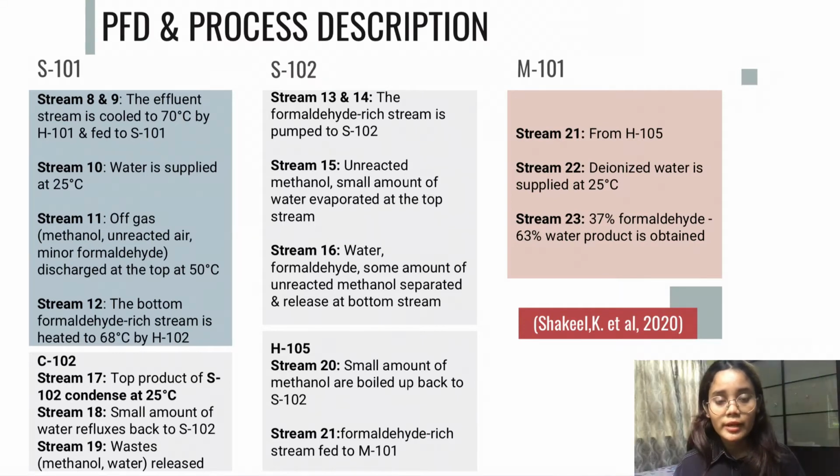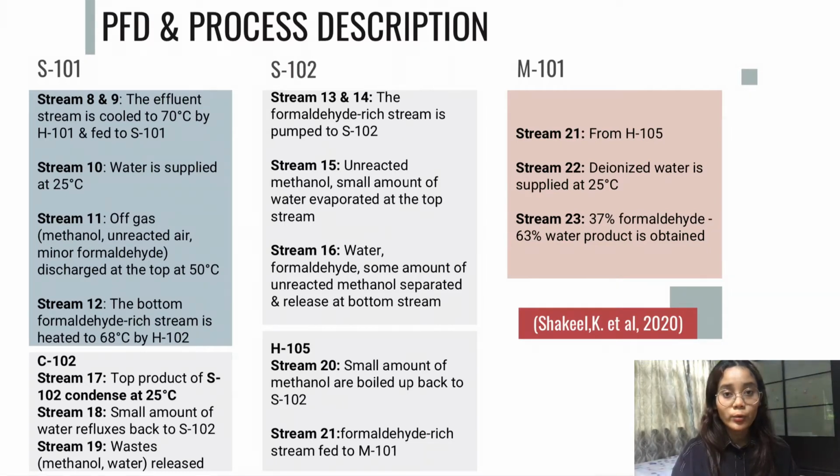Next, the formaldehyde-rich stream from S101 is pumped to the distillation column S102 through stream 14 in order to remove any remaining unreacted methanol at the overhead and to reach the highest possible purity of formaldehyde at the bottom. The fractional recovery of methanol at the overhead distillate is 99.7%, while the fractional recovery of water at the bottom is 99%. Also, unreacted methanol and some traces of water will be released through this overhead stream.